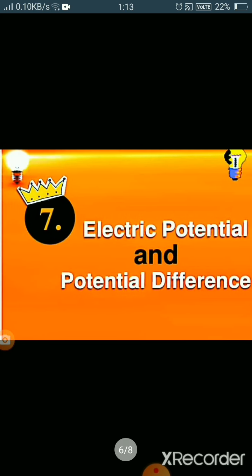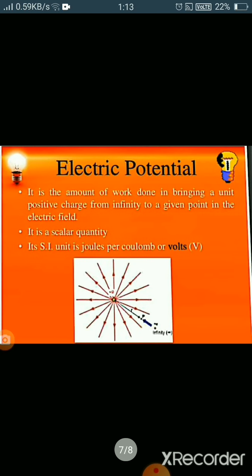Now, electric potential and potential difference. Electric potential can be understood this way. Suppose a ball is placed on an inclined plane, it rolls down and we say that it has moved from a position of higher gravitational potential energy to a position of lower gravitational potential energy, right? Or we can say it moves from a greater height to a lesser height.